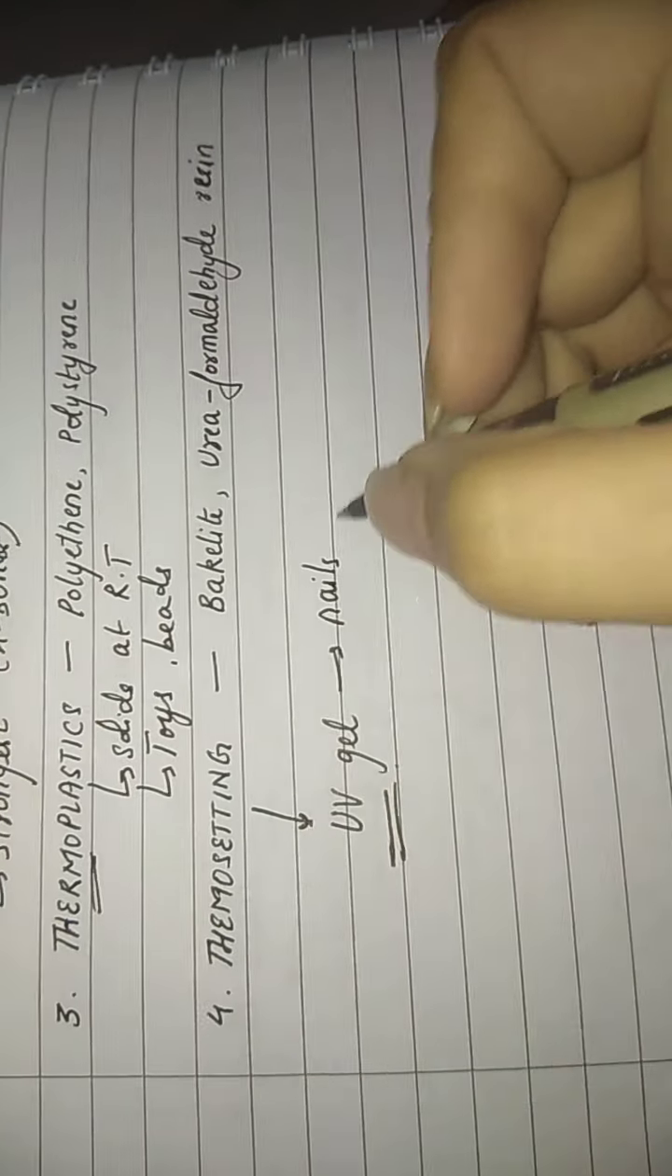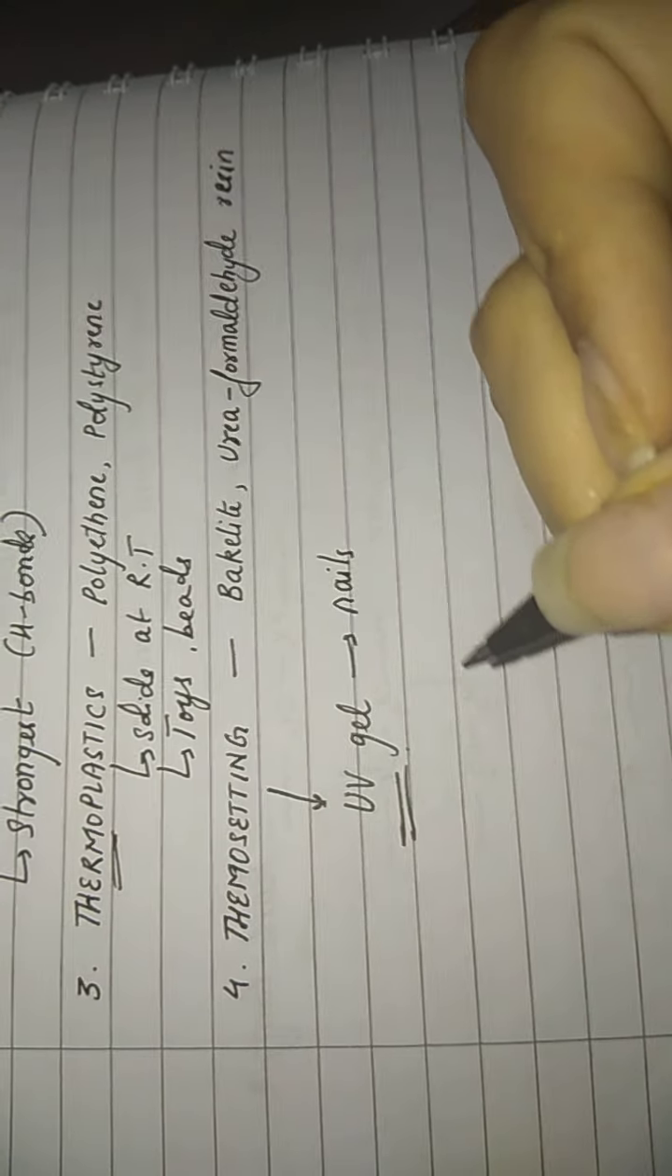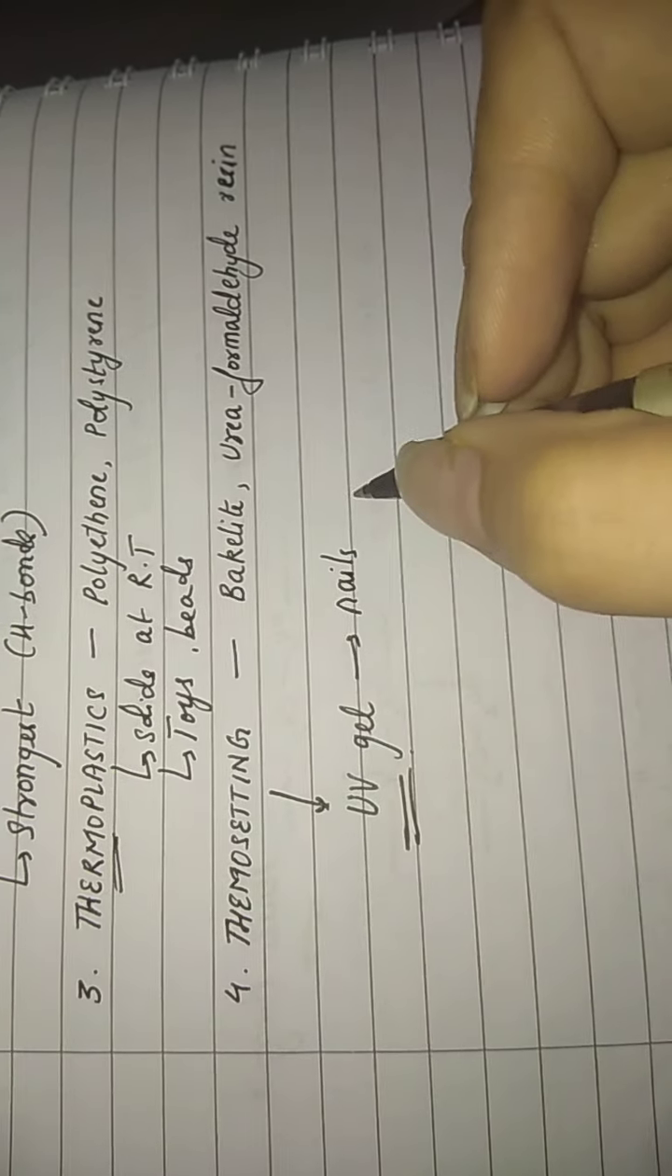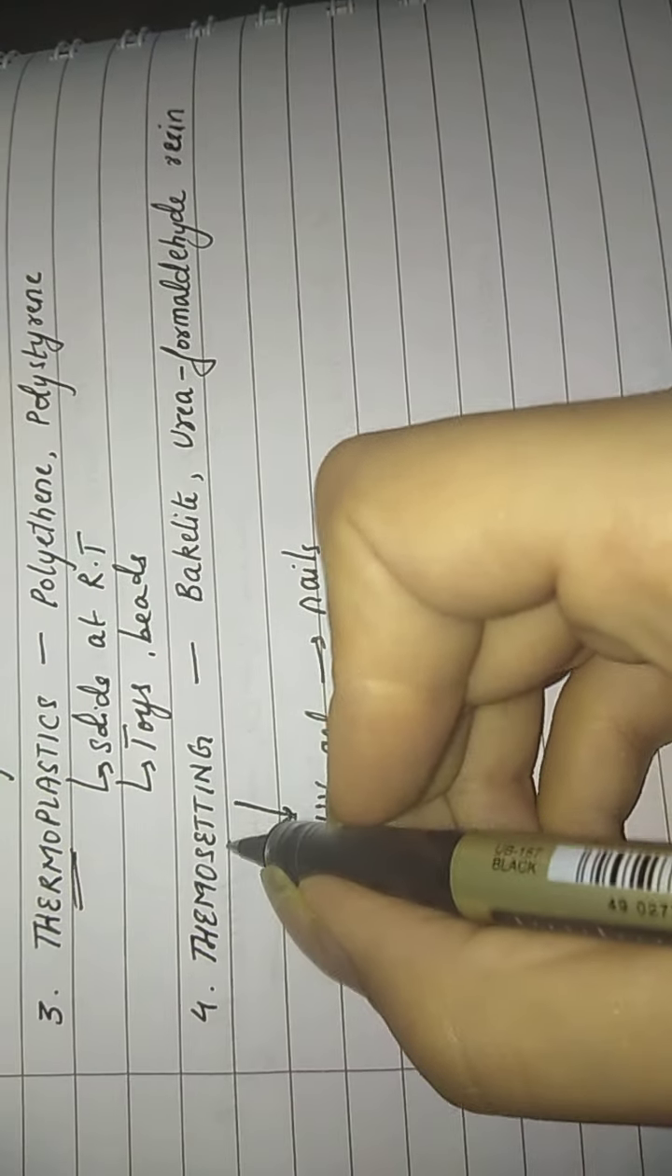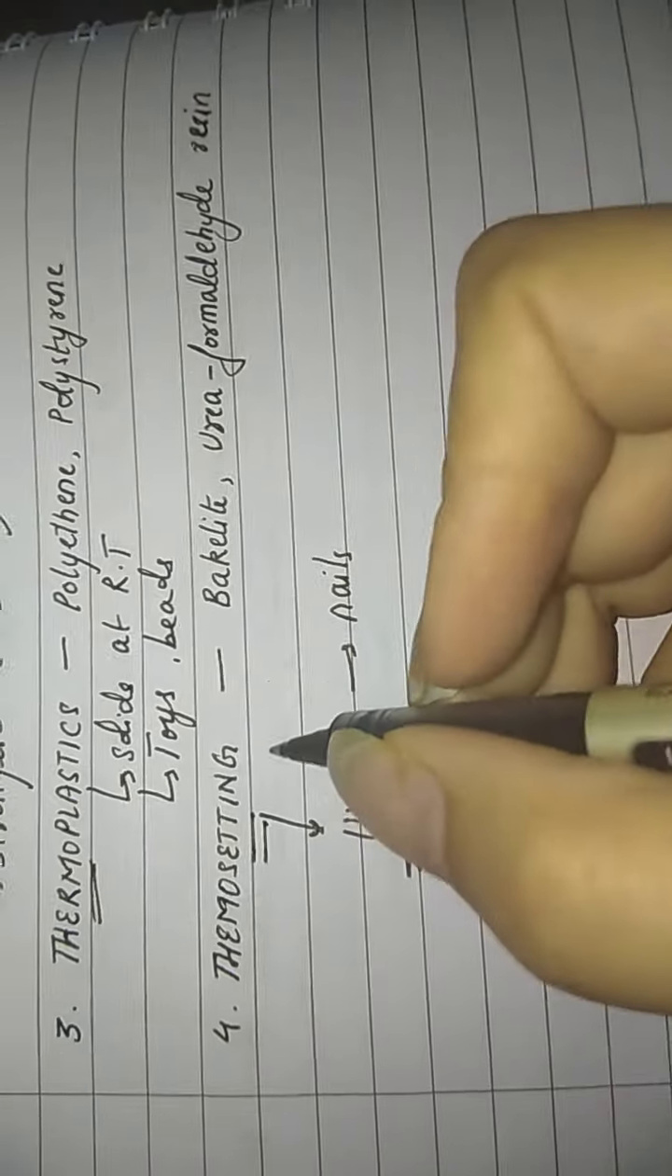Because on applying heat, that means on supplying some source of energy, that particular nail paint, which is actually a polymer, hardens up, right? So those polymers which harden on supplying heat are called thermosetting polymers. Thermosetting, that means they set by application of heat.